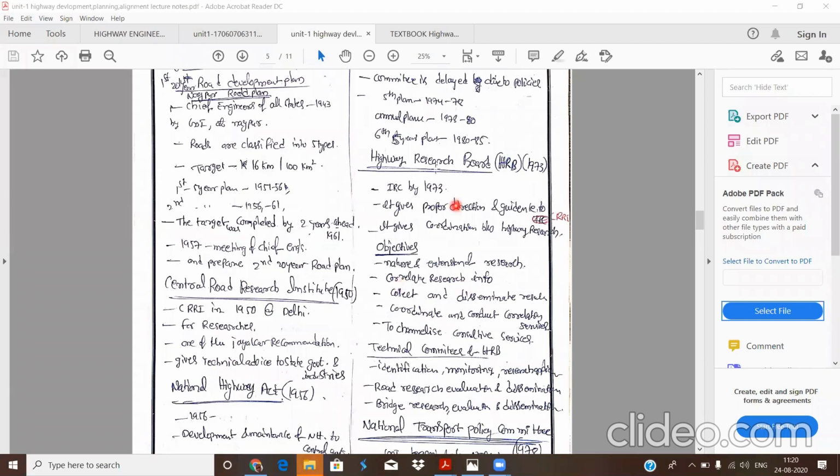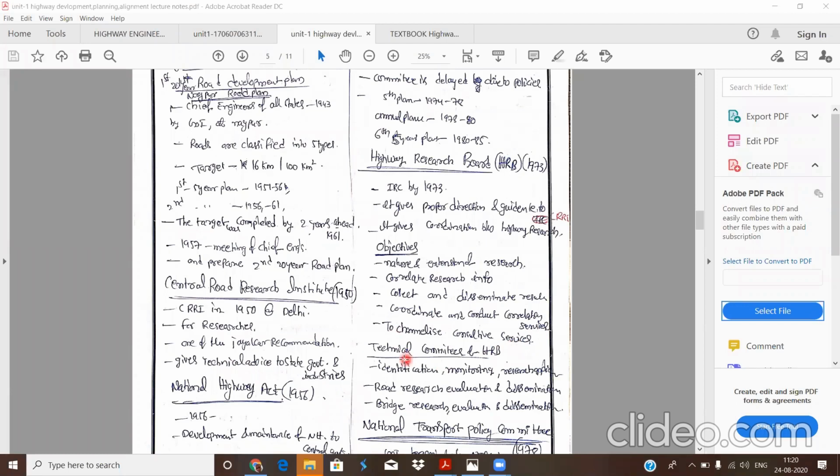That is how the Highway Research Board is active, and it also collects and disseminates the results after conducting the research works, and also publishes, distributes, and displays the results. Next, to coordinate and conduct the correlation services, and also to channelize the consultative services.